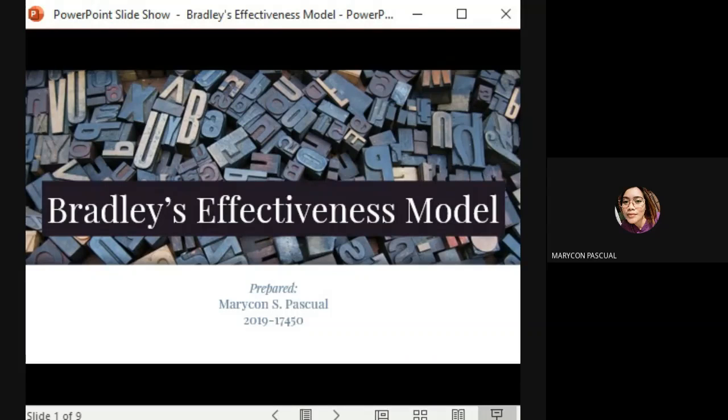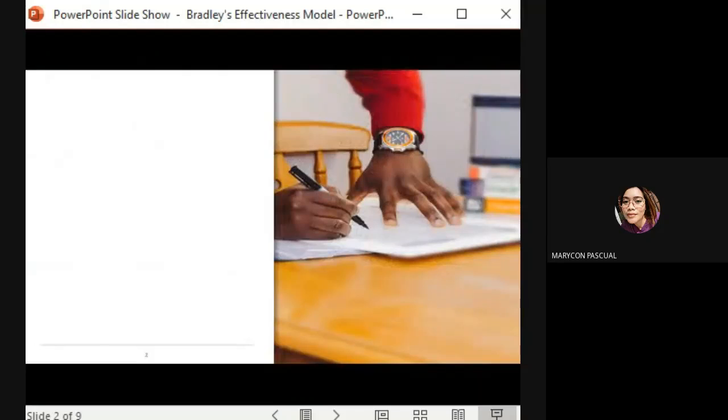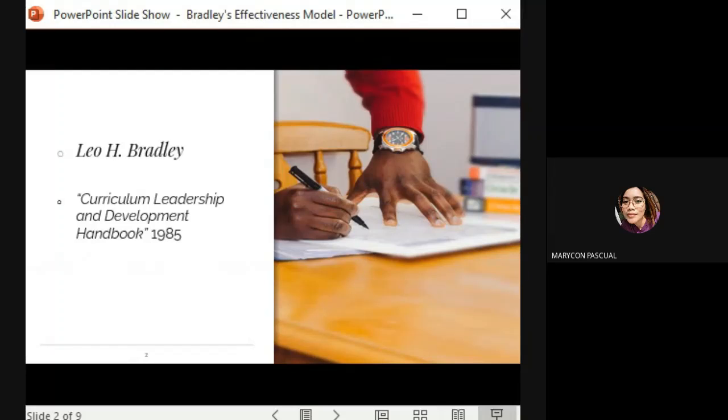I'm American Pascual from MAED and I will present to you Bradley's effectiveness model. Dr. Leo H. Bradley is the proponent of the effectiveness model of curriculum development. This was made public when his book entitled Curriculum Leadership and Development Handbook was published in 1985. The handbook discussed 10 key indicators that can be used to measure the effectiveness of a developed curriculum.